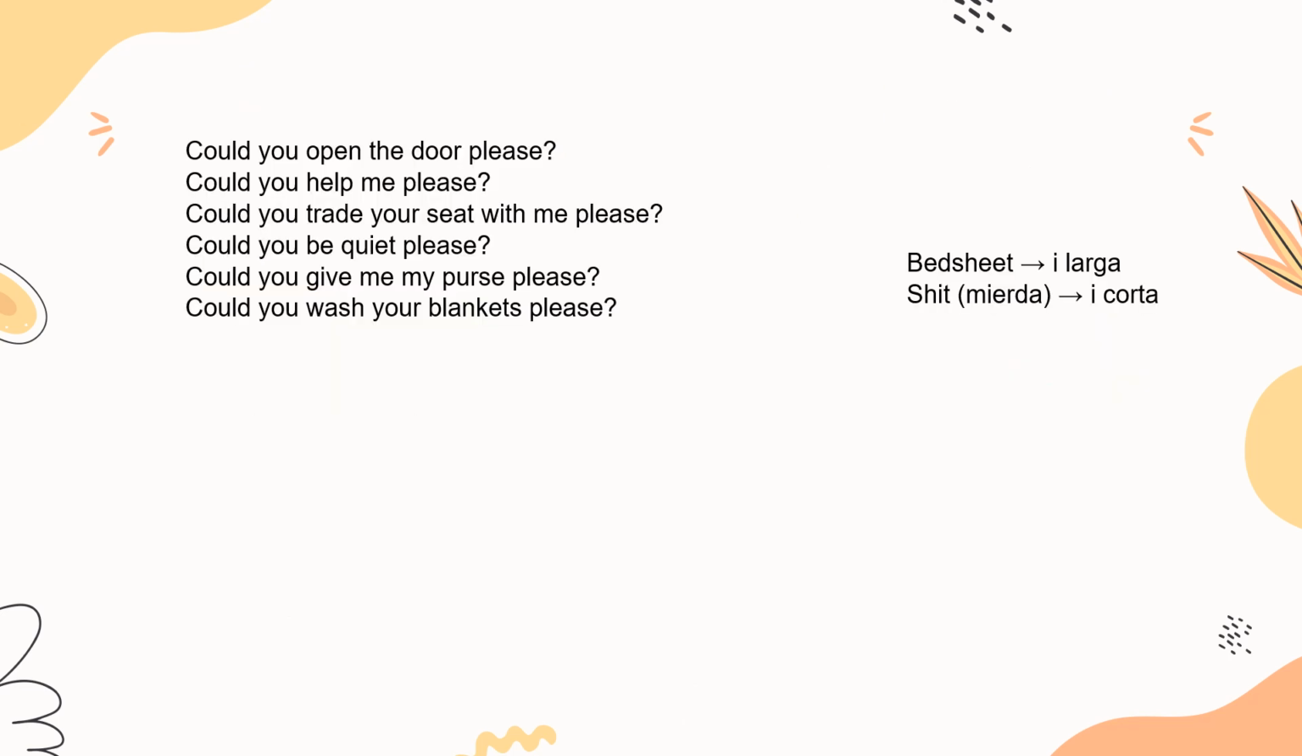Here, remember, we made some examples for asking others to do things for you. So could you open the door, please? Could you help me, please? Could you trade your seat with me, please? Could you be quiet, please? So I want you to think of more examples using this structure for asking for something, okay? And also I want you to remember that sábana, bed sheet, you should always pronounce it with a long I. Otherwise, if you just say the other word, you are using the other meaning, okay? So long I when you want to refer to a sábana.